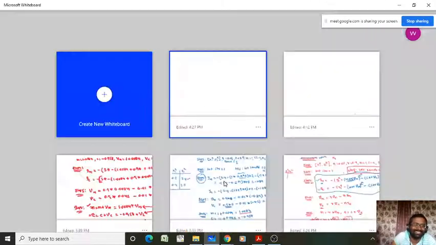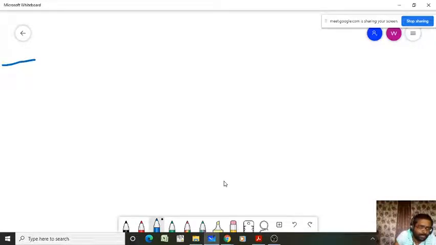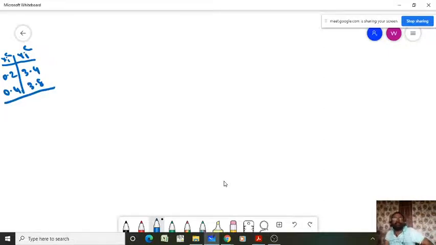You can continue. Now we will do the numerical calculation. So again, we will start with the same example: x_i, y_i, 0.2 and 3.4, and 0.4 and 3.8, right? Just for demonstration only I am taking sample by sample. You can take it as a batch also, or as mini batch samples.